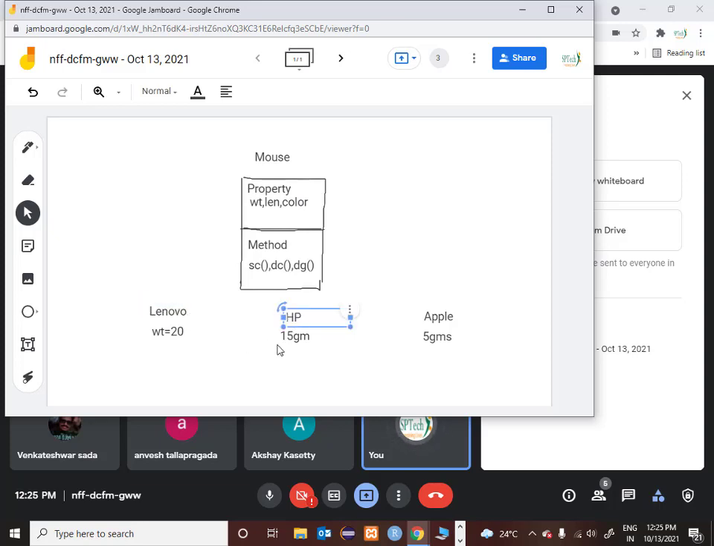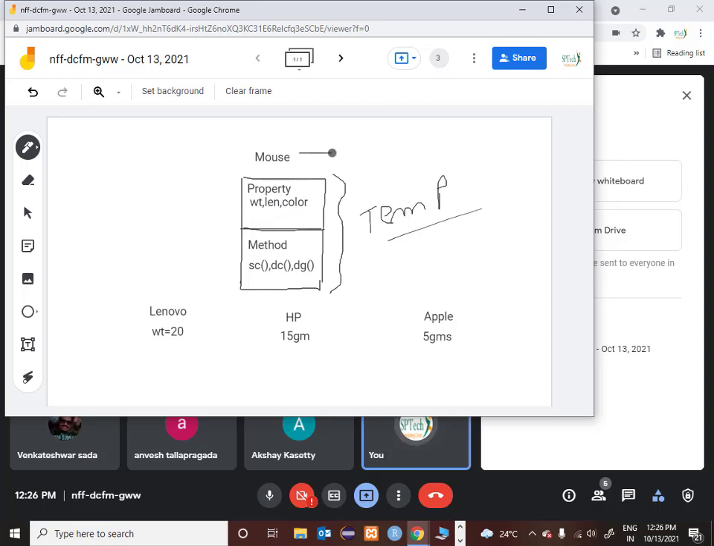Now what did you understand here? Lenovo is one mouse, HP is one mouse, and Apple is one mouse. All these mouses are actually sharing this common template. Now don't you think that this becomes like a template? What do you mean by a template? Whenever I think of a mouse, I think that mouse will have properties weight, length and color. It will have single click, double click and drag, whatever you call. So I have different mouses, and each mouse will have different values for the properties mentioned in the template.